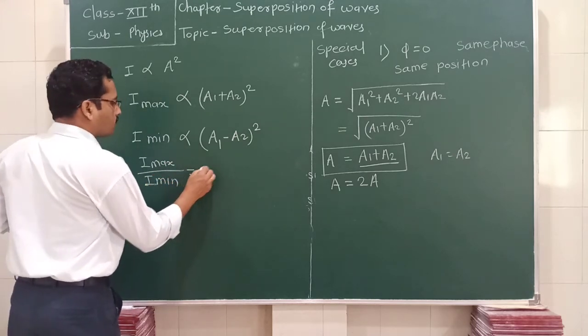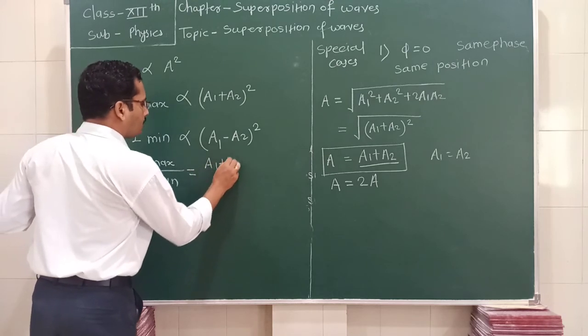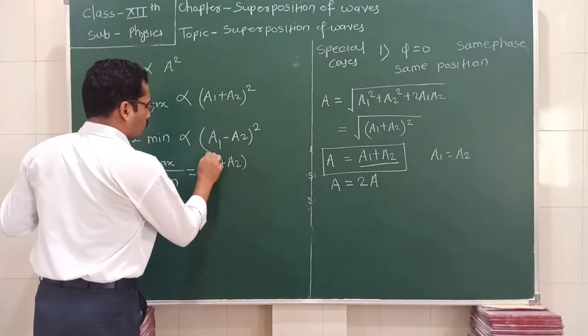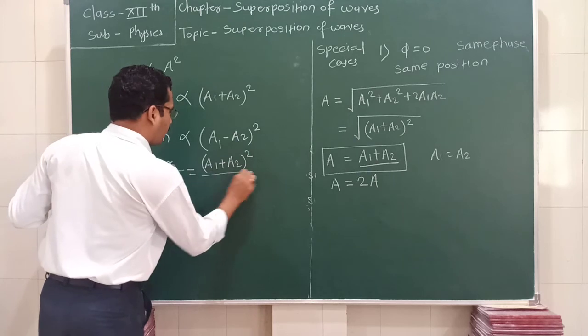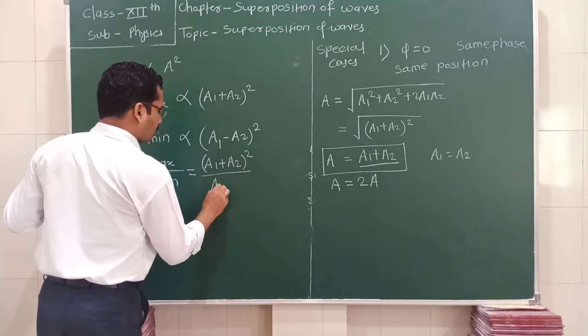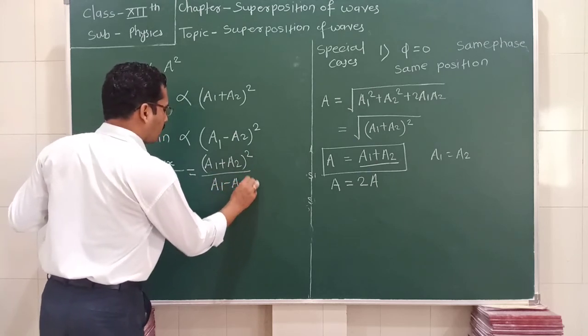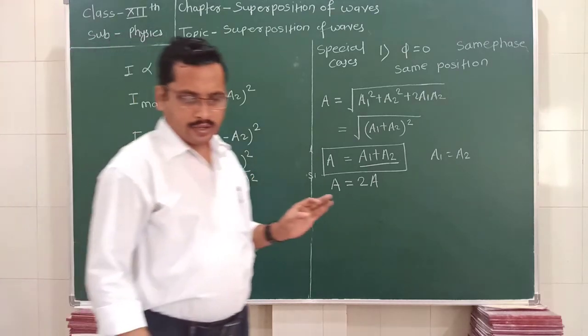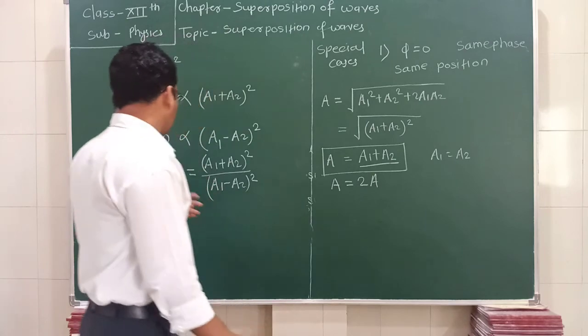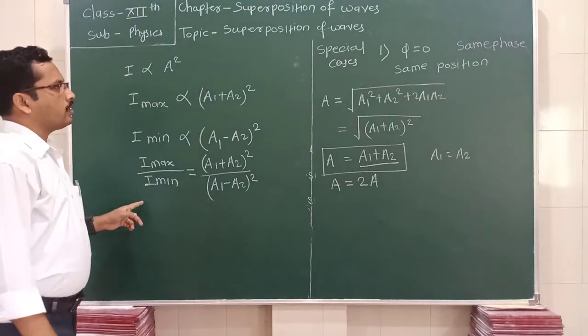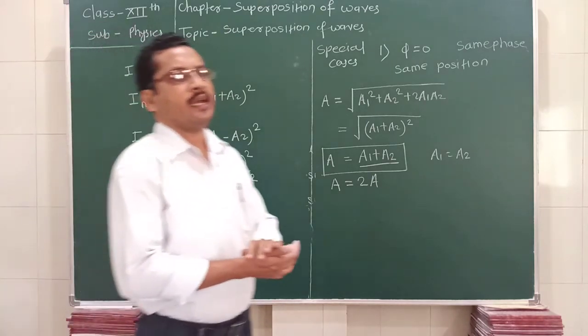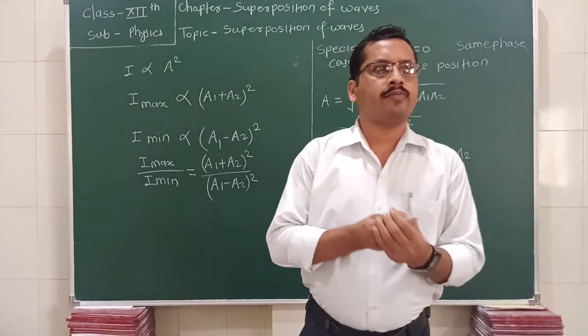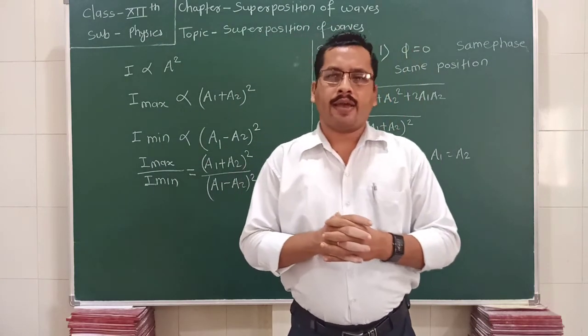It is equal to A1 plus A2 square divided by A1 minus A2 square. In this way, the intensity of the resultant wave depends upon the square of the resultant amplitude.